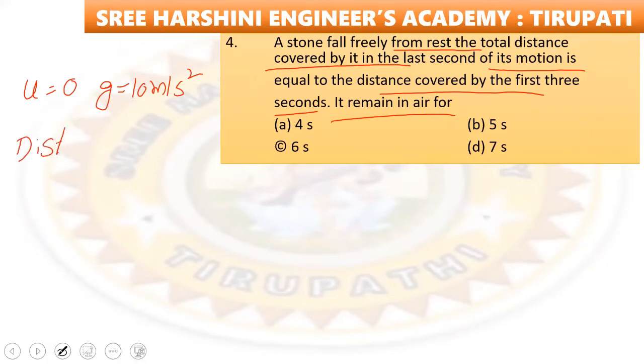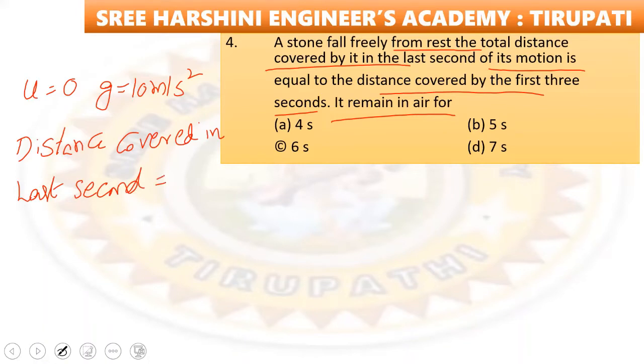Distance covered in the last second is equal to the distance covered in the first 3 seconds. So here, what is the formula for that? G into n minus 1 by 2.